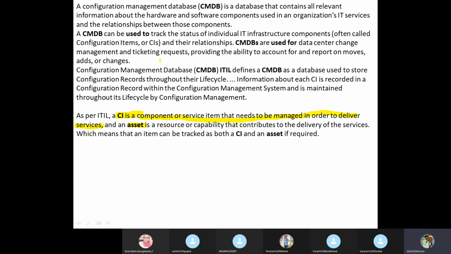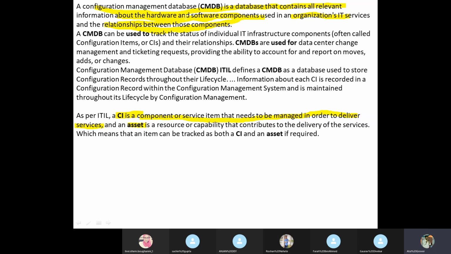But one line I will take before proceeding further. Configuration management database is a database that contains all relevant information about the hardware and software components used in an organization's IT services and the relationships between these components. My AC is connected with my Wi-Fi because nowadays we have a smart AC. My TV works on Wi-Fi because I have a smart TV. Till this point, everything is clear?